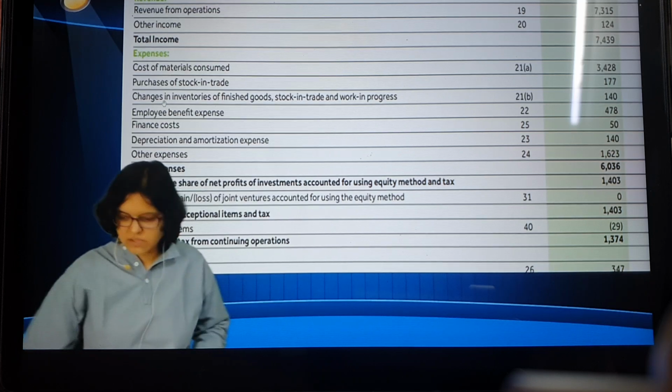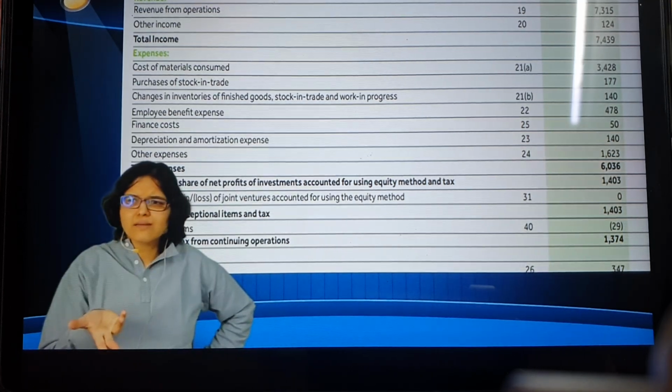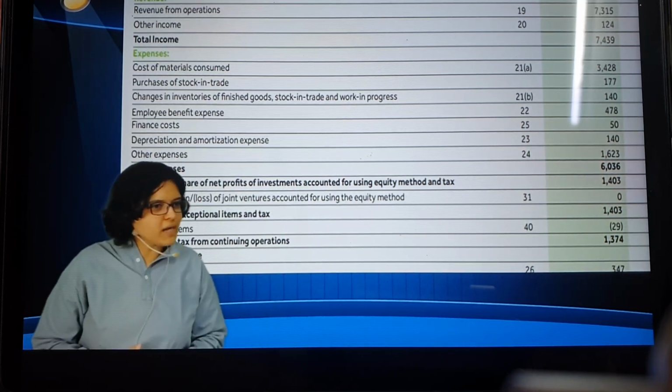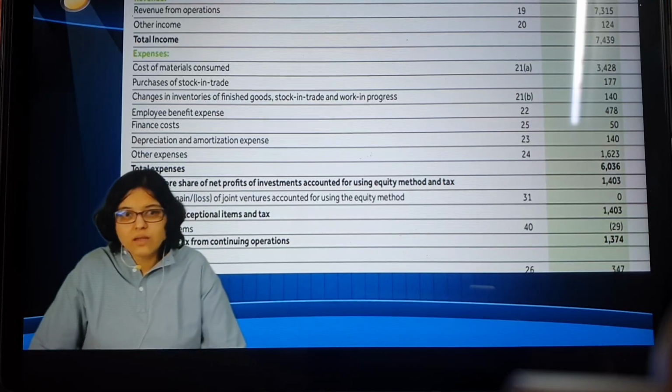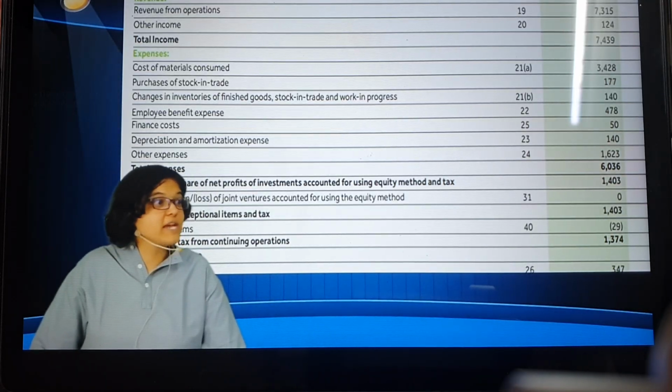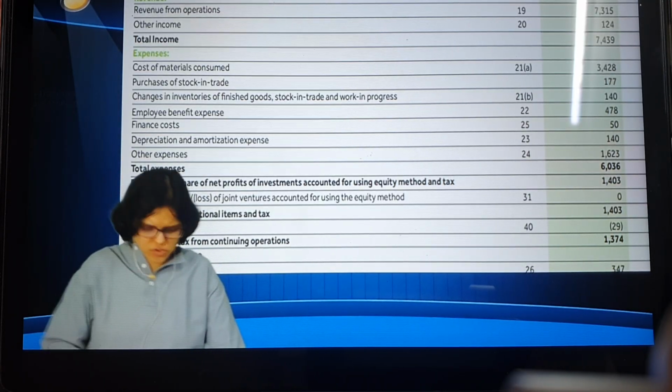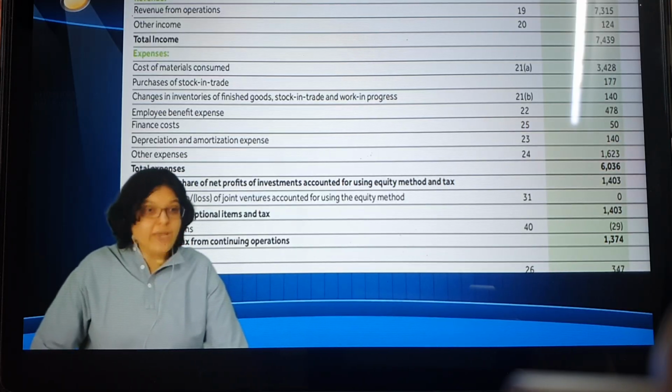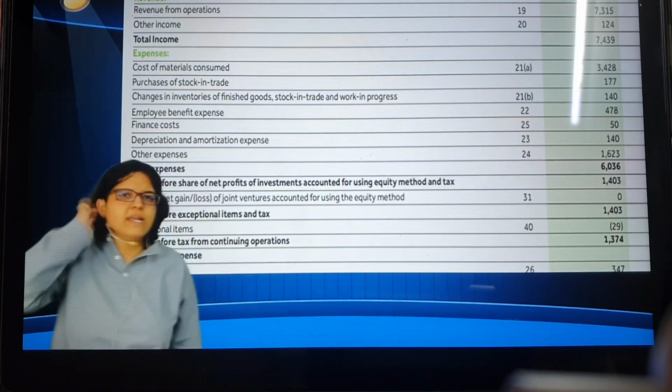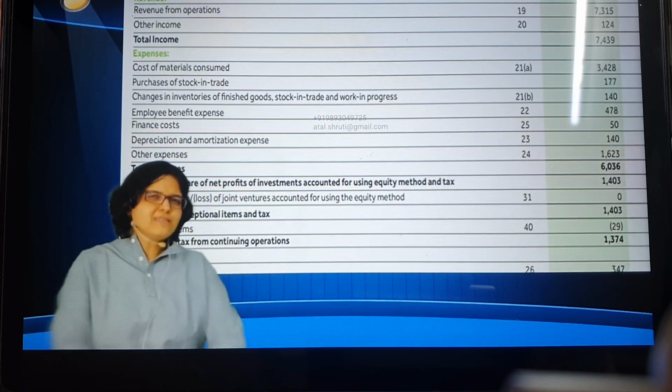Then you can see employee benefit expenses. Simple example of employee benefit expenses will be salary. What is the simplest example of employee benefit? Salary. Have you heard about gratuity? Yes, that is also an employee benefit. If you heard about something like leave encashment, that is also an expense. That is also coming under employee benefit expenses. Next one is what? Finance costs. Before I go to that, employee benefit expenses, salary. Do I have to pay every single month? Something like recurring? In simple words, I hope you have understood.